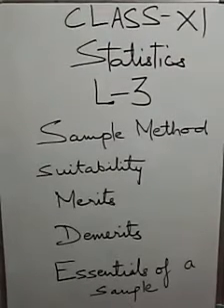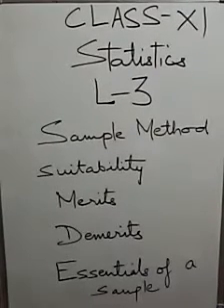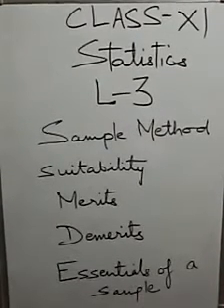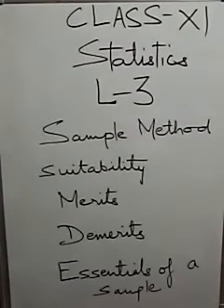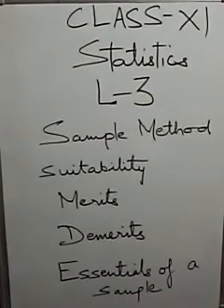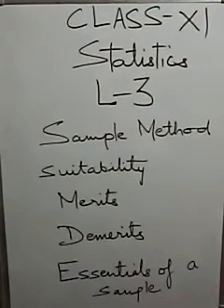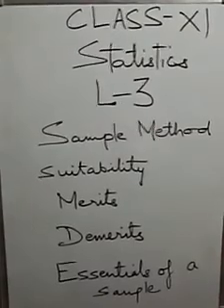Basically, there are 6 types of sampling method: random sampling, purposive sampling, stratified sampling, systematic sampling, quota sampling, and last is convenience sampling. So these are the 6 methods which are popular in the method of sampling, or we can say the following are the principal methods or techniques of sampling which we are going to learn in our next class.